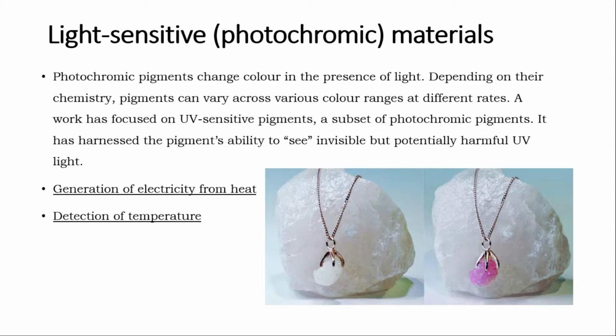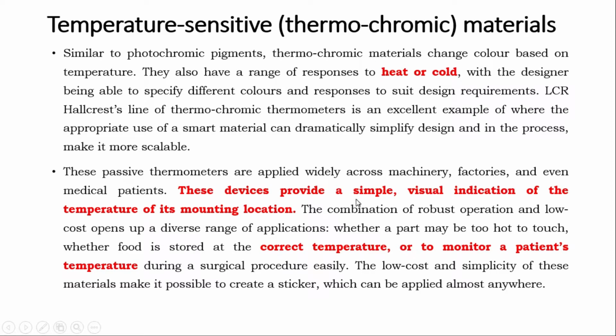Okay, some more case studies. Assume you are going to space and there is no magnetic field when you cross the earth's atmosphere, so direct sun rays will fall on your body, including UV, IR, etc. In order to detect how much UV and IR is coming and affecting your body or your space suit, you can use this material. This will be very helpful for those applications. Apart from generating electricity from heat, reducing temperature is also another application. That's it.